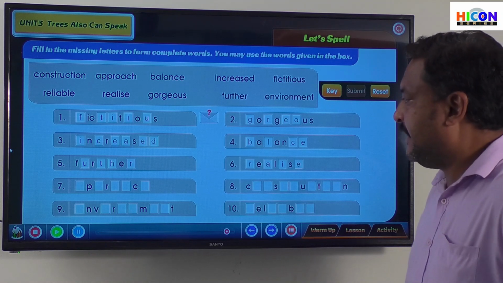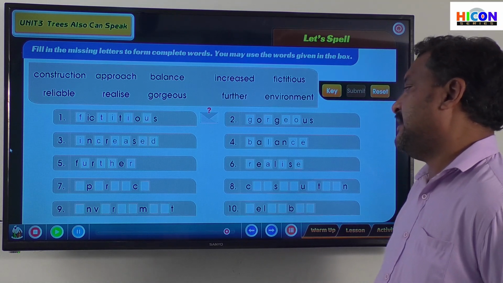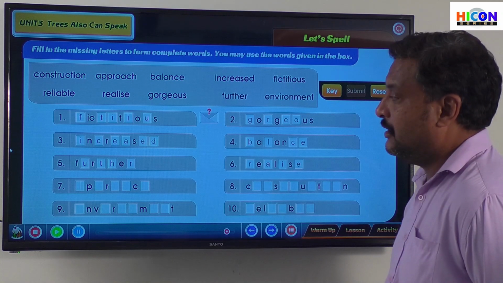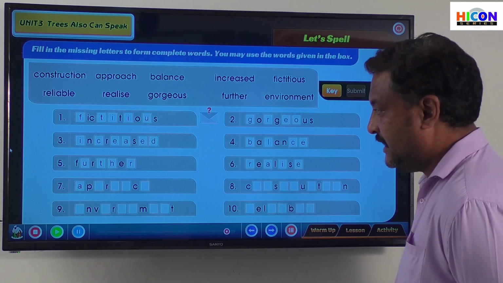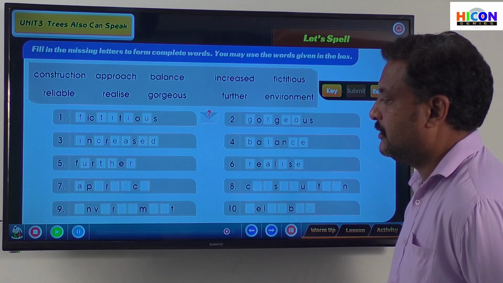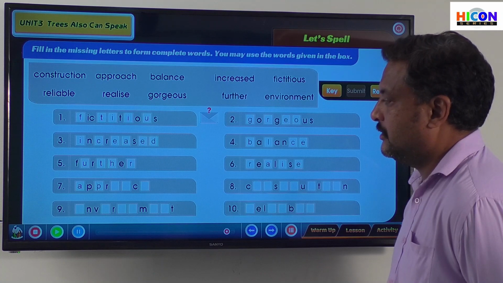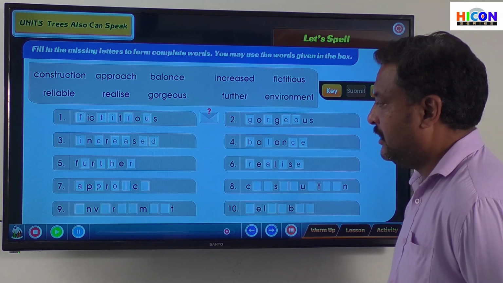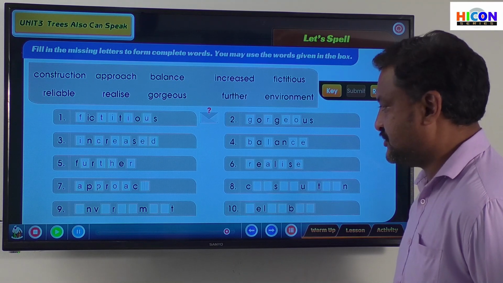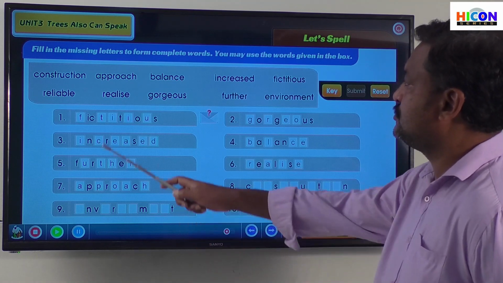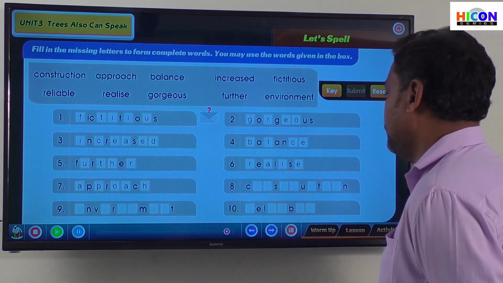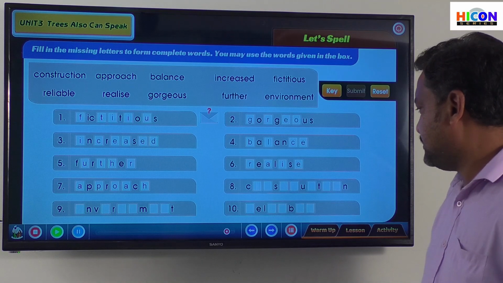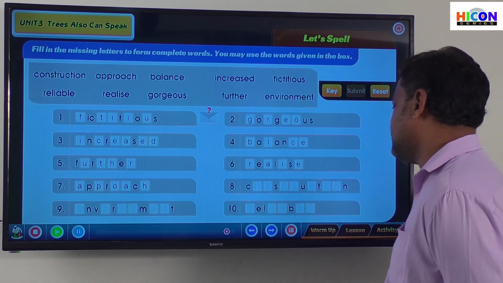Dash P dash R dash dash C dash. Approach. Right? Approach. C dash dash S dash dash U dash T dash dash N.